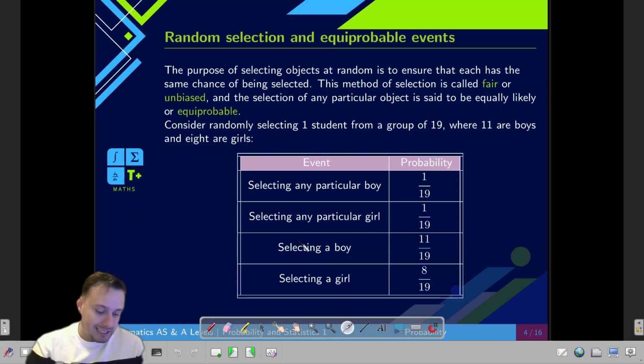However, if we're talking about selecting a boy, then our 11 boys are favorable to our event. Any of the 11 boys are going to make this event true because we're selecting a boy. So our probability will be 11 out of 19. The same thing happens with the girls: 1 out of 19 and 8 out of 19. So from there, you can get an idea of how these things work. I hope so. If not, please do leave a comment in the section below.